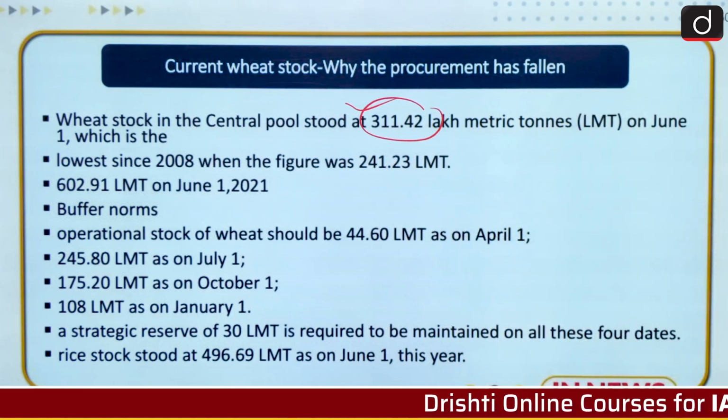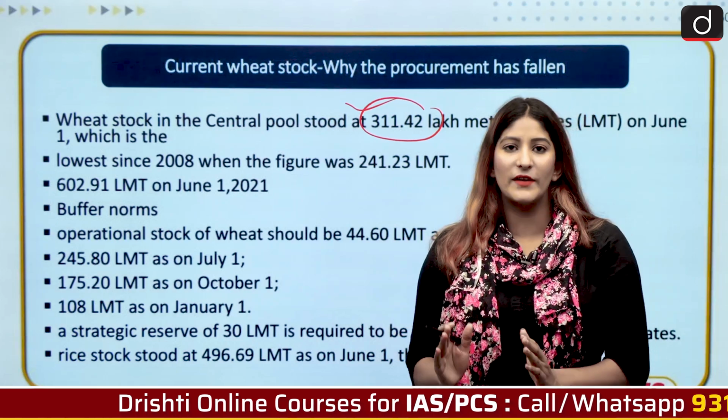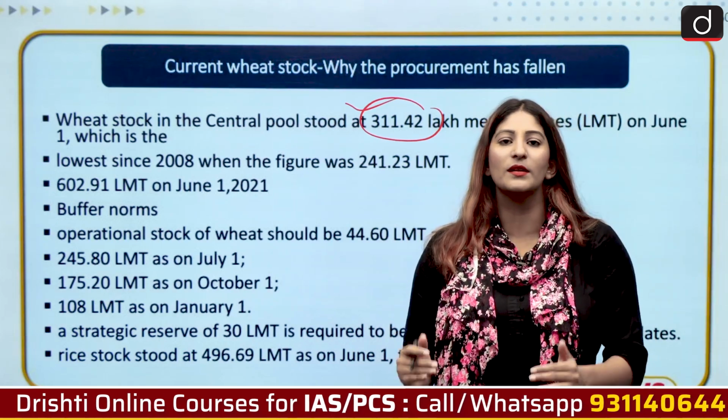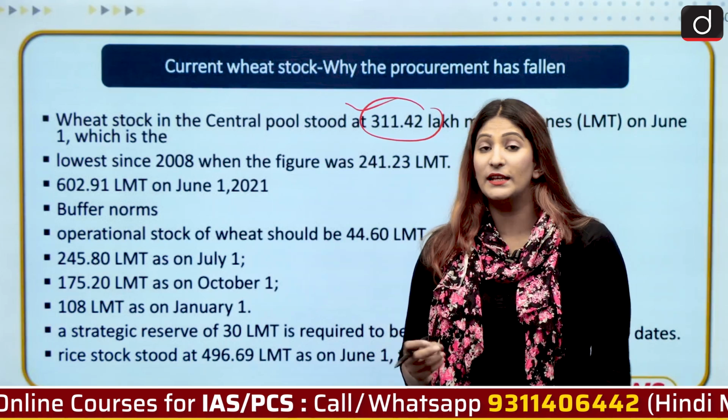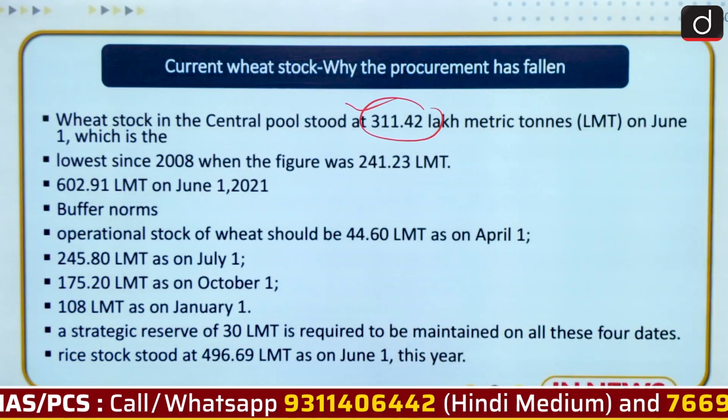And there are buffer norms. That means what? Buffer norms are basically how much has to be safely secured in case any risk arises. So operational stock of wheat, these are the norms, okay?